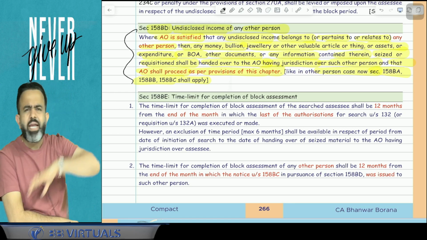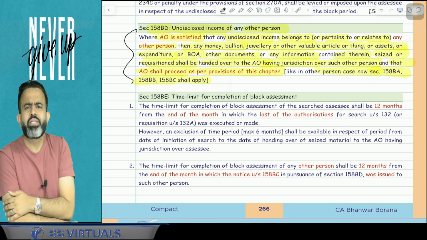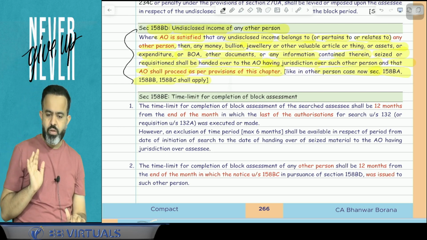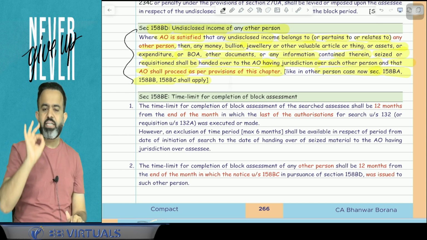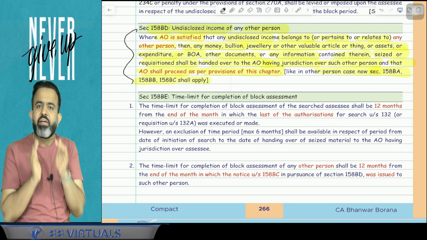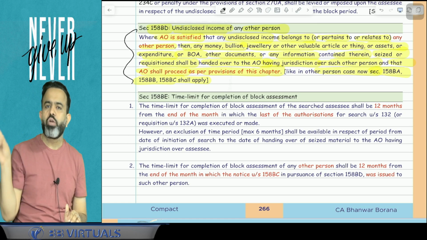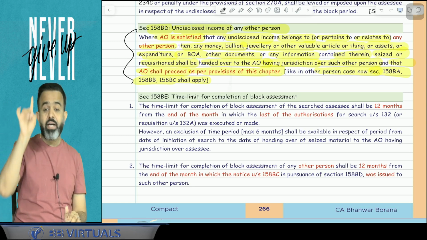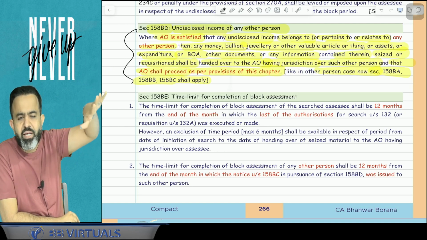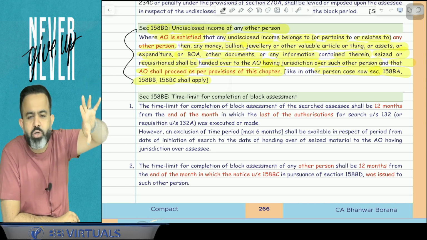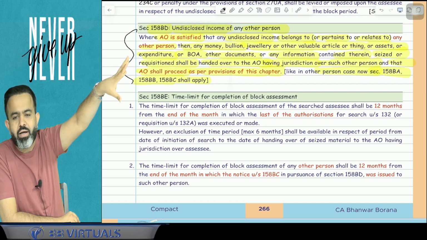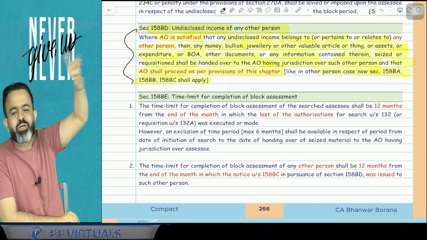What happened, guys? In the raid, whatever they found during the raid at your place, normally there is a presumption that it belongs to you. But after all the investigation, if they get concrete evidence that it belongs to the mama only, the uncle only, and the uncle is staying elsewhere. In Telugu also it is mama. In Hindi it is mama. In Telugu it's mama only.